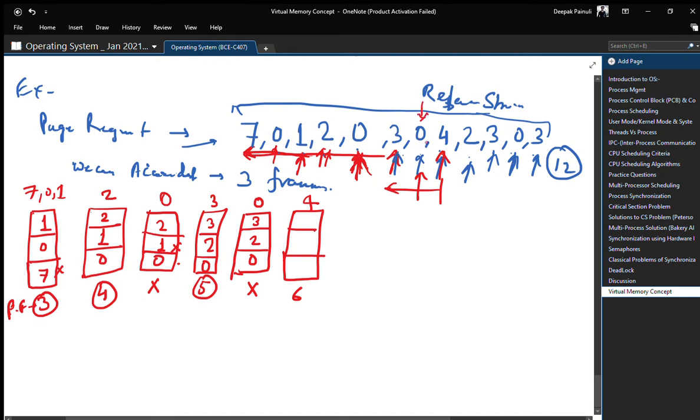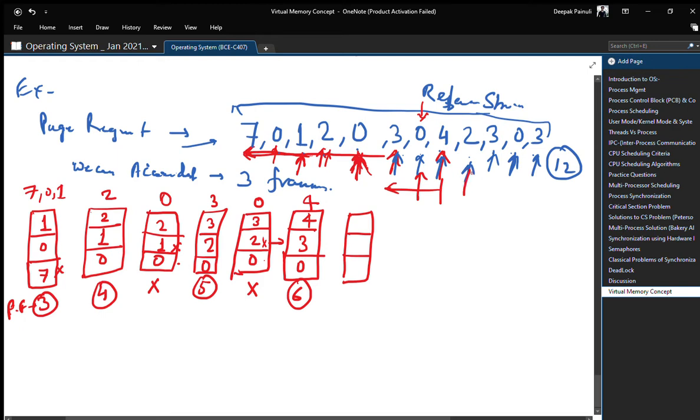Just before 4, 0 has been used, so we cannot replace 0. 2 we can replace. 3 we cannot replace because it arrived after 2. So 2 will be removed. So our frame will be 0 3 4, and that was the page fault number 6.